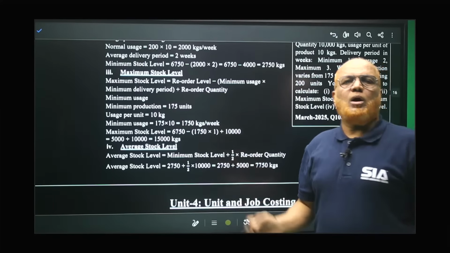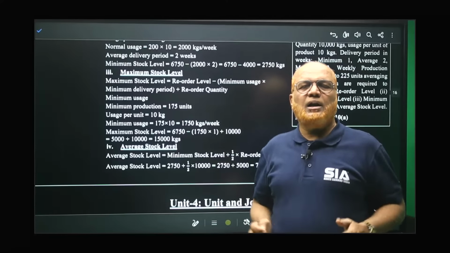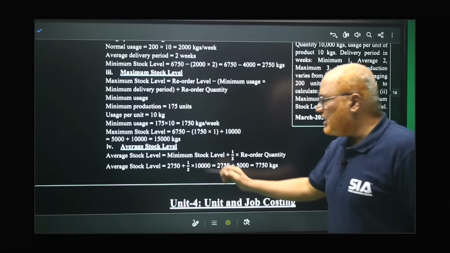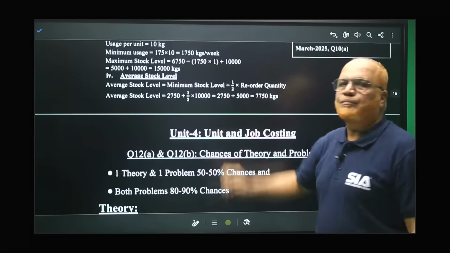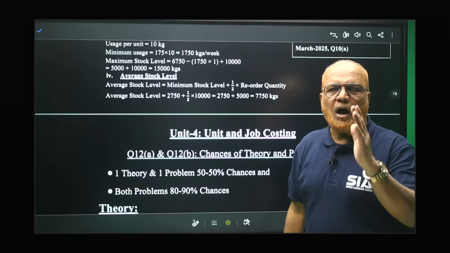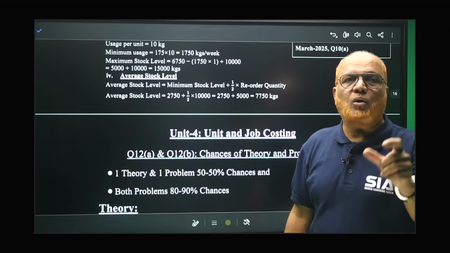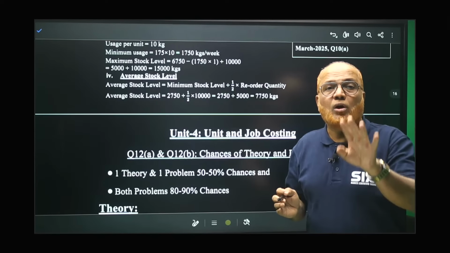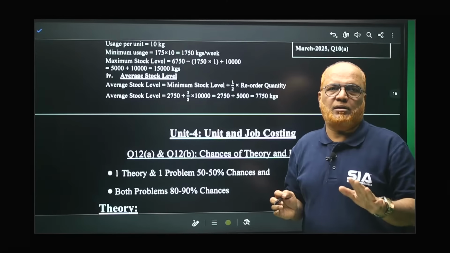I explained you about the reordering level, minimum stock level, maximum stock level. The last level is average stock level. The formula is very simple. Minimum stock level plus half of reorder quantity. Remember, the problem is very simple. Only 4 formulas you have to remember, right?